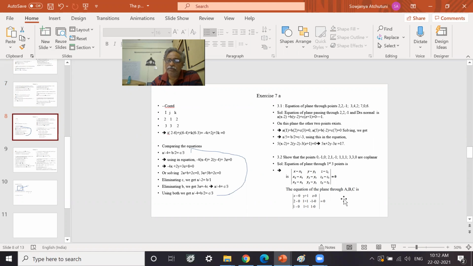With all points I'm relating to point number 1. Second point to 1, these are direction ratios. Third point to 1, these are direction ratios. x minus x1, this is any general point x, a into x minus x1, this is a direction a. Now we'll go to the next slide.